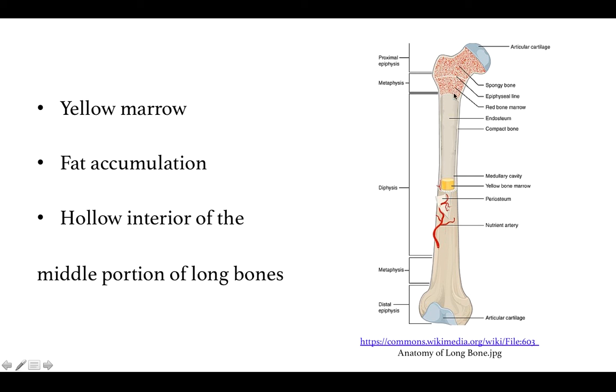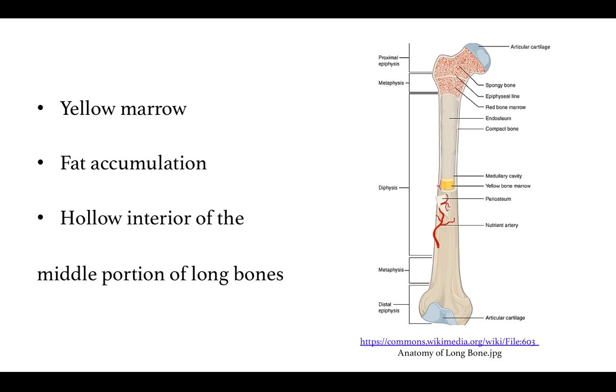Because the amount of red marrow in the bone decreases, the number of cells that are produced in the bone marrow also decreases, and thus the immune response against the specific antigens also reduces as the age increases.